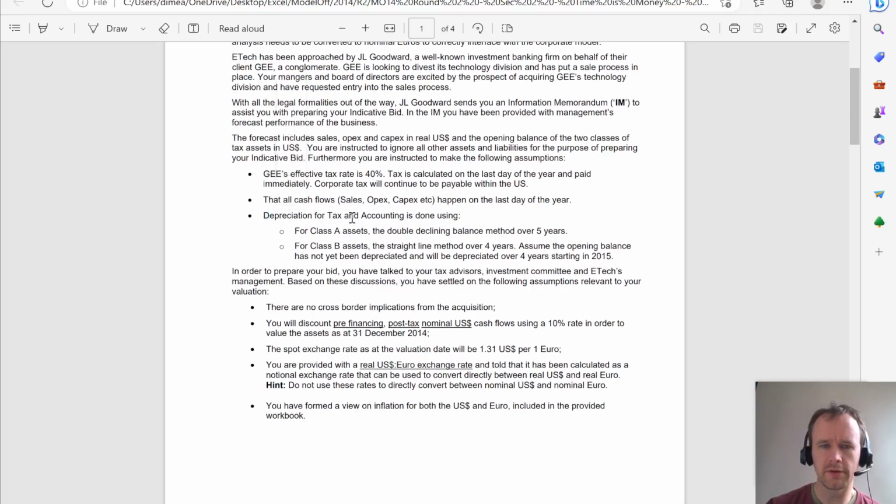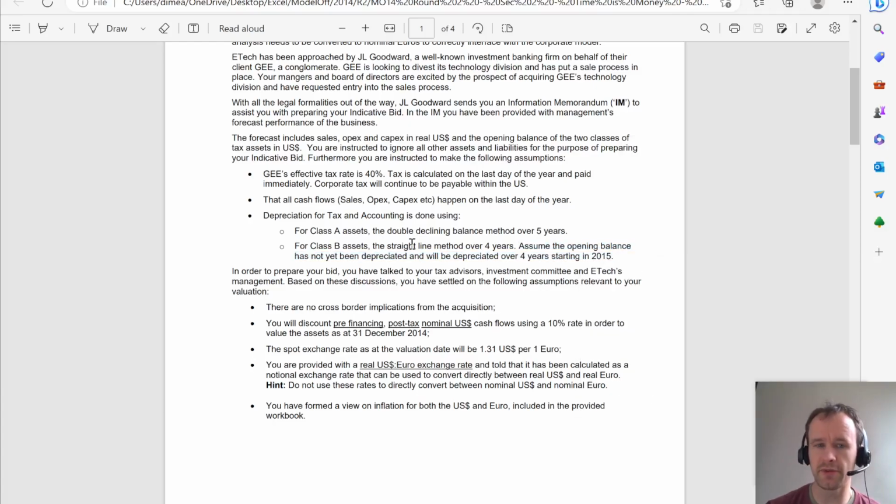Depreciation. For Class A assets, double declining balance method over 5 years, and that'll apply both to the opening balance and to new CapEx. For Class B assets, straight line method over 4 years. Now, the thing you need with straight line method that you don't need with double declining is how old is the stuff that you're starting with. So it says here, as a simplifying assumption, assume the opening balance has not yet been depreciated. So we depreciate that over 4 years starting in 2015.